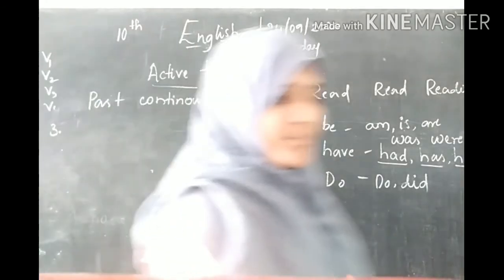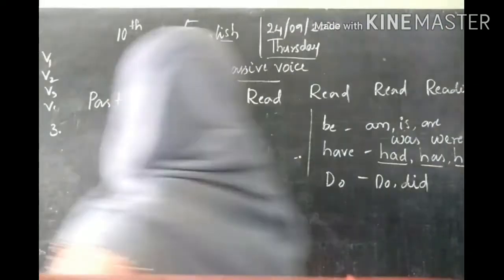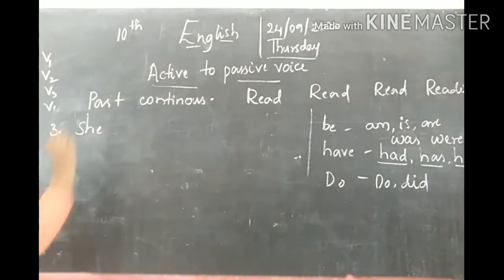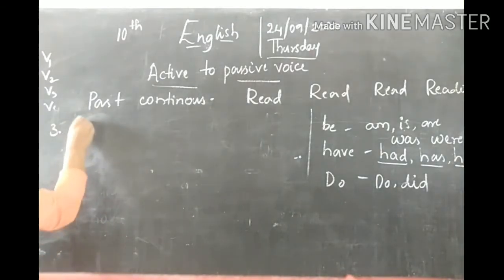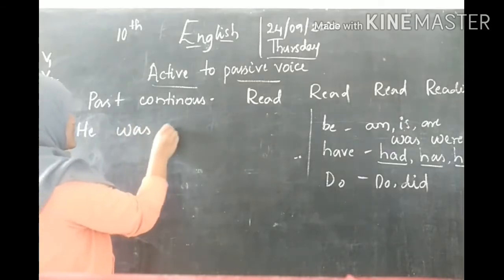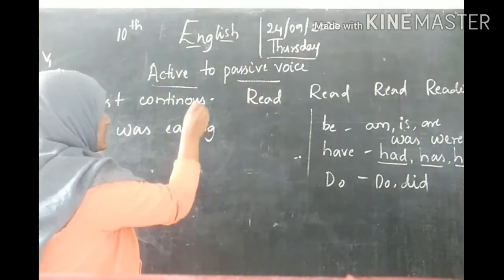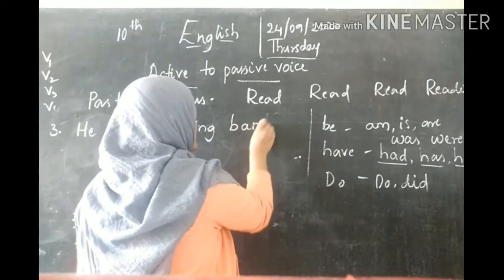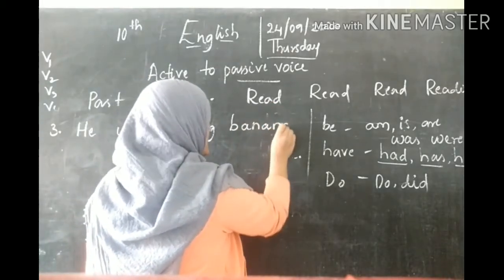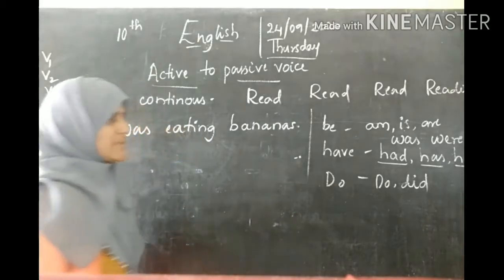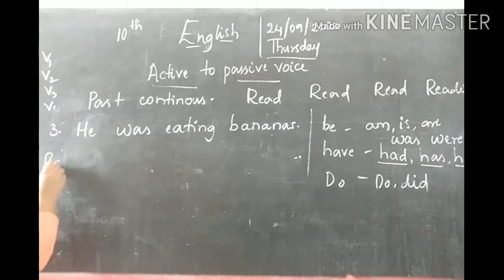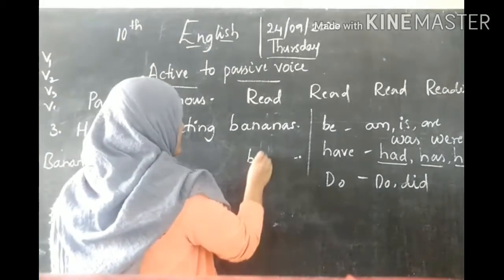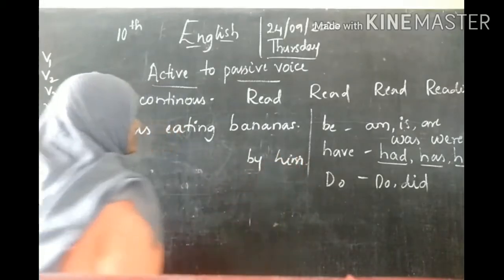Third example. Okay, let me do it for he. He was eating bananas. Okay? Bananas are plural. So, just interchange, bananas by him.